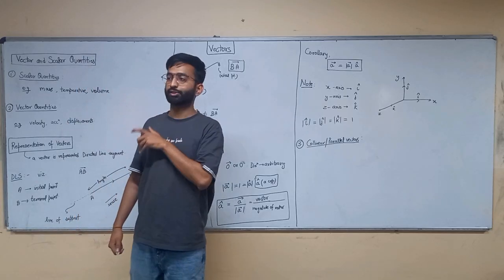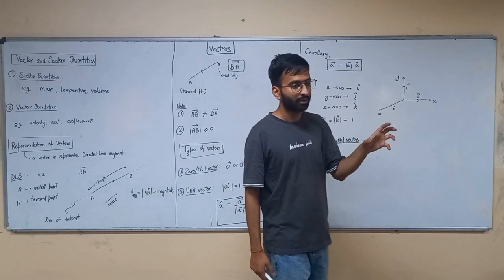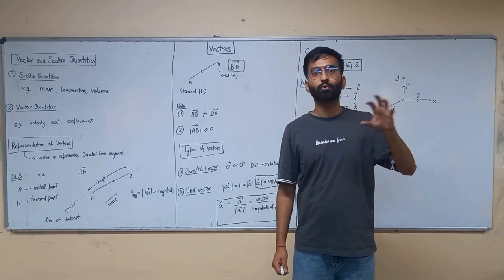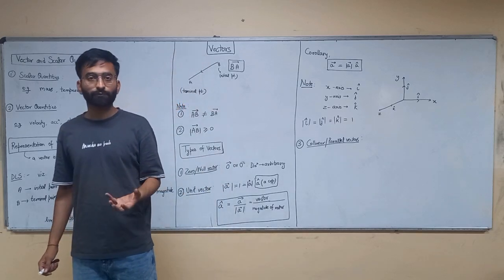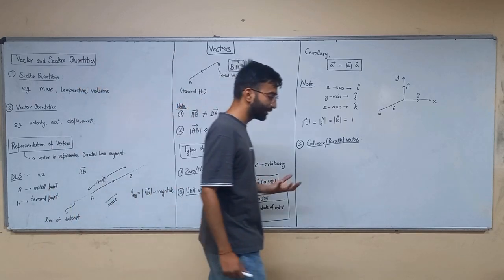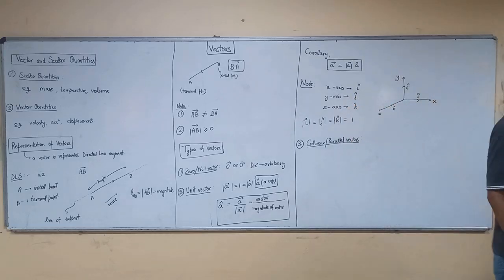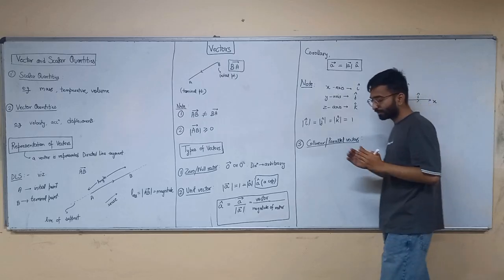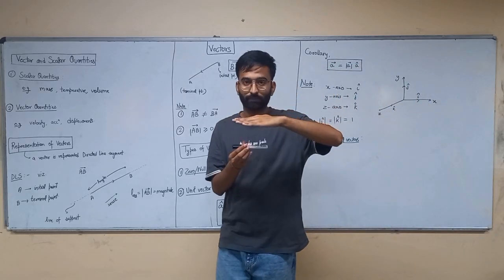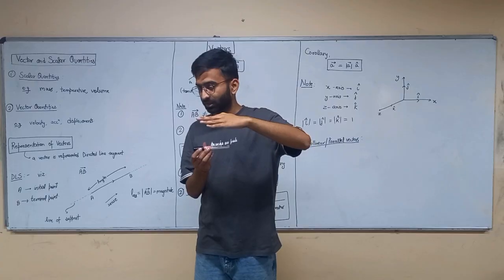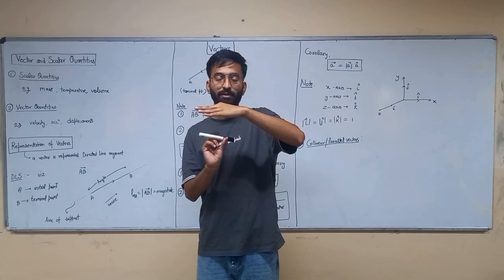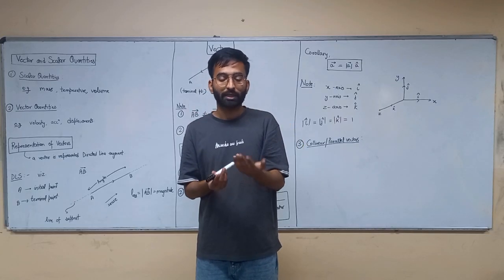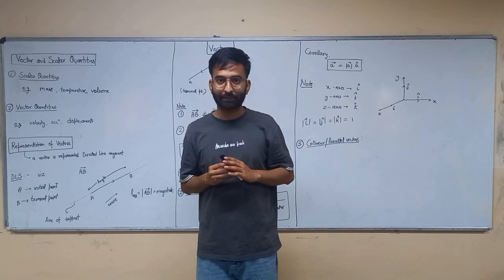Write in brackets: direction. What is the sense? Sense of direction, like a sense A to B, a sense B to A. It's denoted as direction. So vectors are collinear if their DLS are parallel irrespective of the direction associated with it. So what does that mean? It simply means that if I have two vectors and they are parallel to each other, it doesn't depend on direction. If they are parallel, they are bound to be collinear.